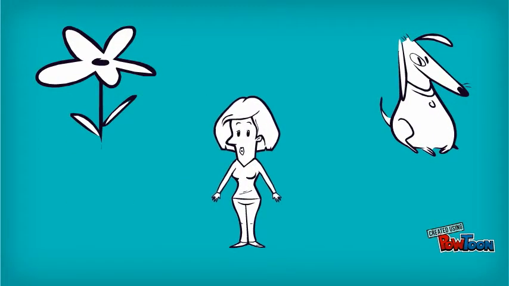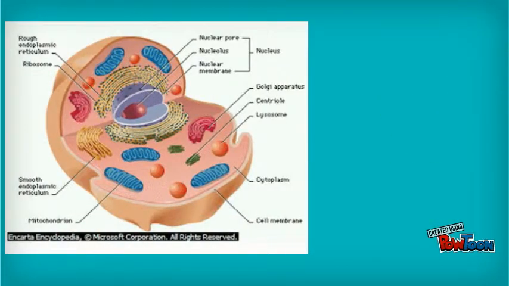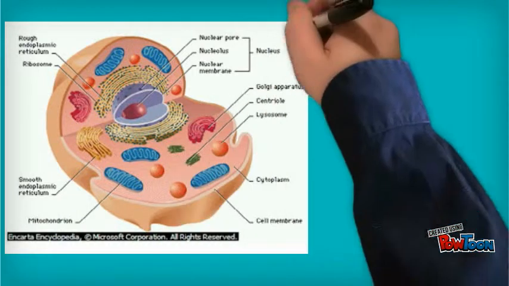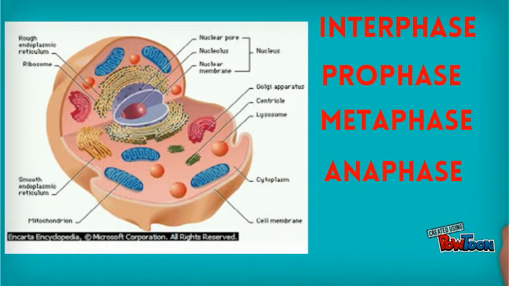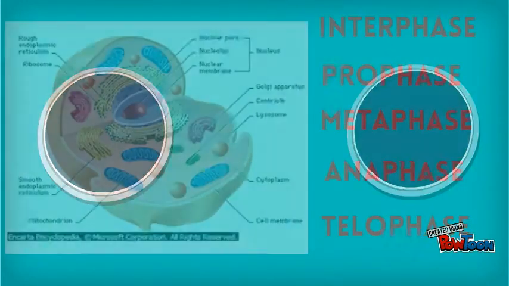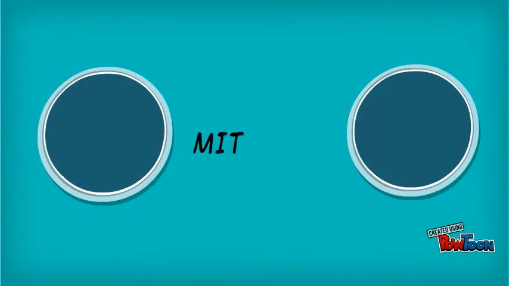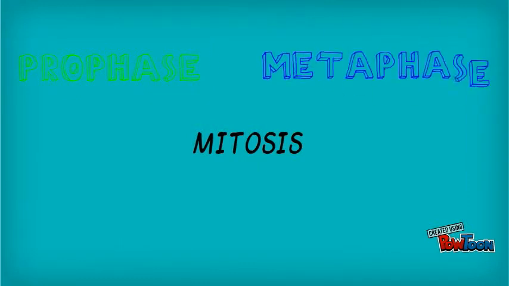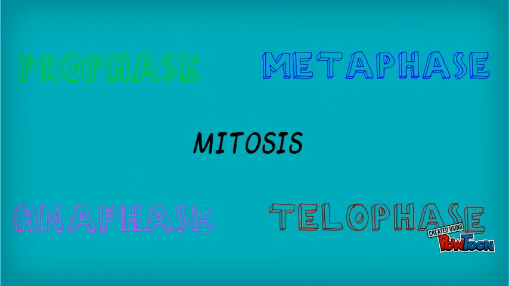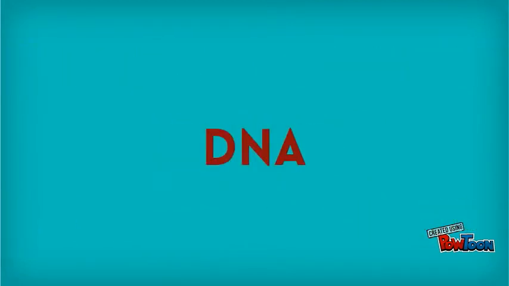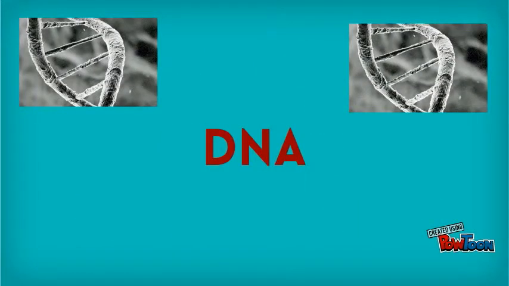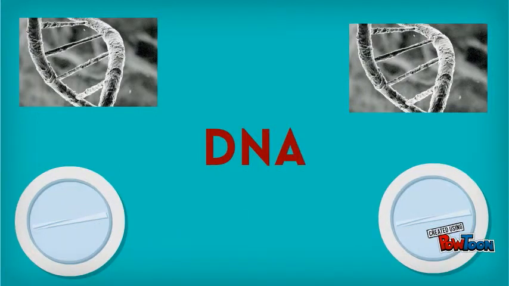Like any other living thing, a cell has a life cycle. Cell life cycles consist of several phases: interphase, prophase, metaphase, anaphase, and telophase. Cells replicate themselves through a process called mitosis. Mitosis occurs during prophase, metaphase, anaphase, and telophase. This is also known as PMAT. During mitosis, DNA replicates, and the nucleus divides to form two daughter cells.